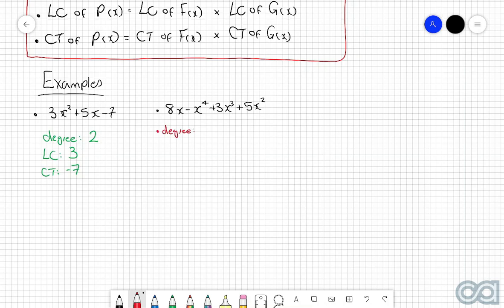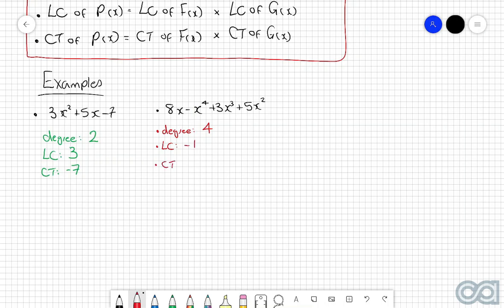So throughout this entire polynomial here, we can see that the highest power of x is this 4. So therefore, the degree of the polynomial must be 4. Then the leading coefficient. Because we know that 4 is the highest power of x, then we know that the leading coefficient must be this negative 1, since it is the coefficient of the x to the power of 4 term. So therefore, the leading coefficient is negative 1.